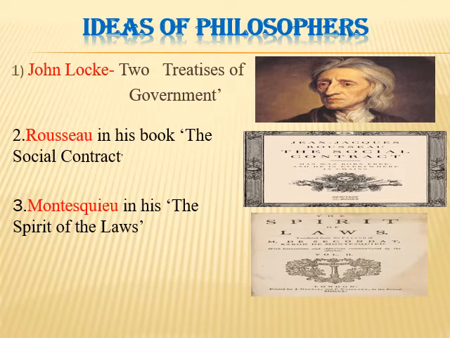What about the ideas of philosophers? Listen. First, John Locke, in his Two Treatises of Government. That means this pamphlet was written by John Locke. He criticized the concept of divine and absolute right of the monarchy. Then Rousseau, in his book The Social Contract, proposed a form of government based on a social contract between people and their representatives. Then third, Montesquieu, in his book The Spirit of the Laws, stressed the concept of separation of power between the legislature, the executive and the judiciary.